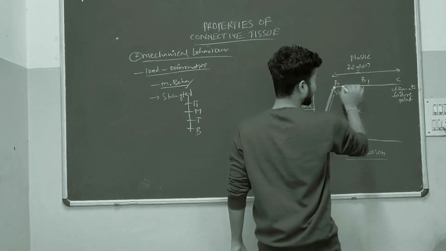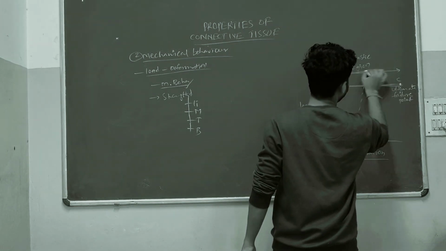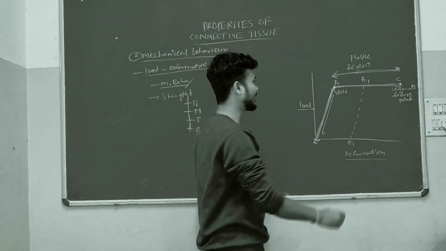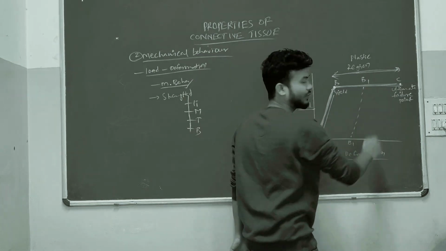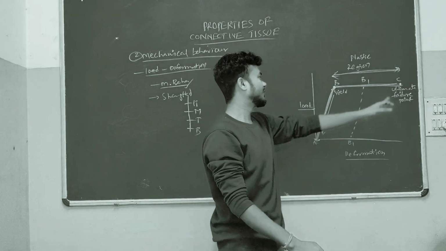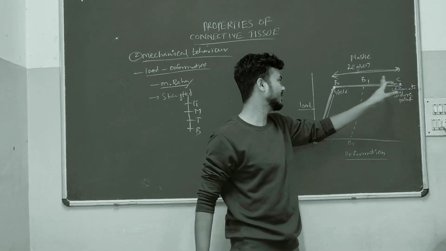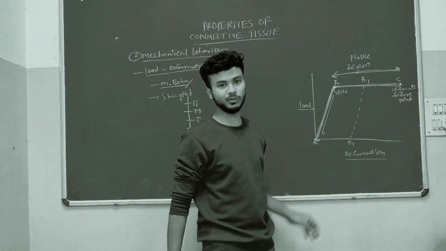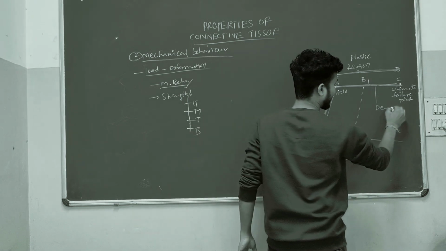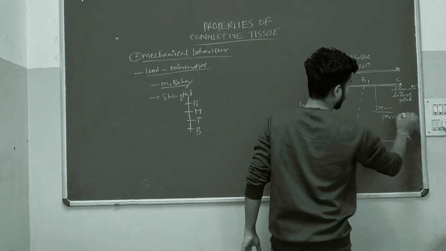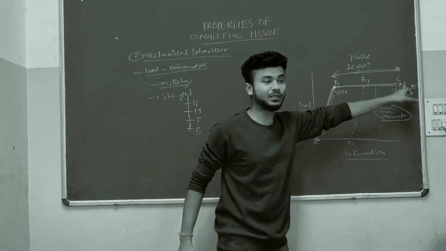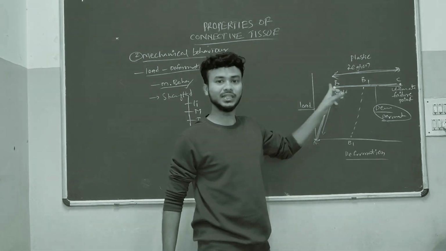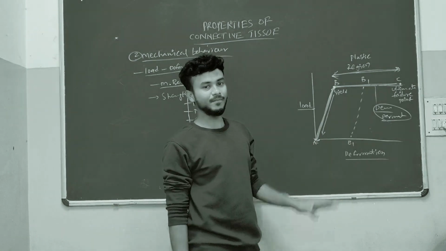From point B to C, it is the plastic region. Here the tissue will deform, and if you release the stress or load, the tissue will not come back to its normal position. So the deformation is permanent. From B to C it is the plastic region, where deformation is permanent. From A to B deformation will occur, but it is temporary.